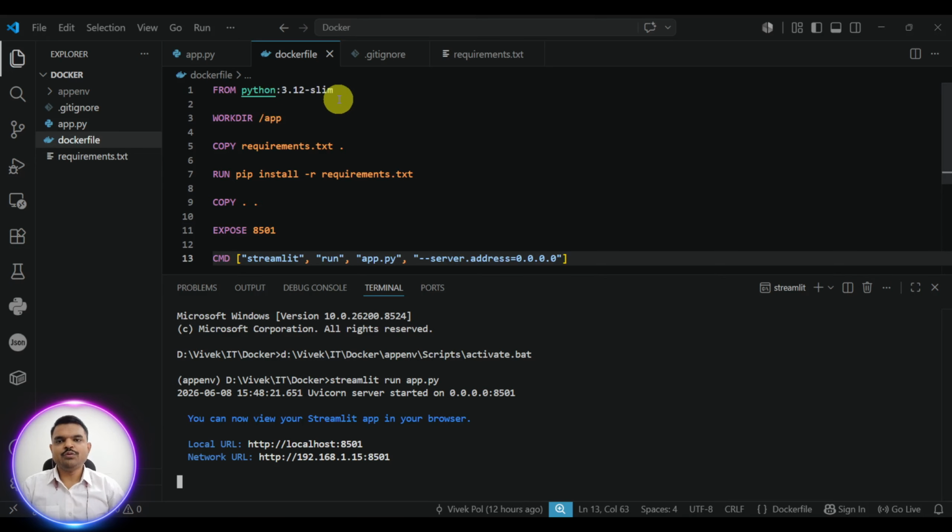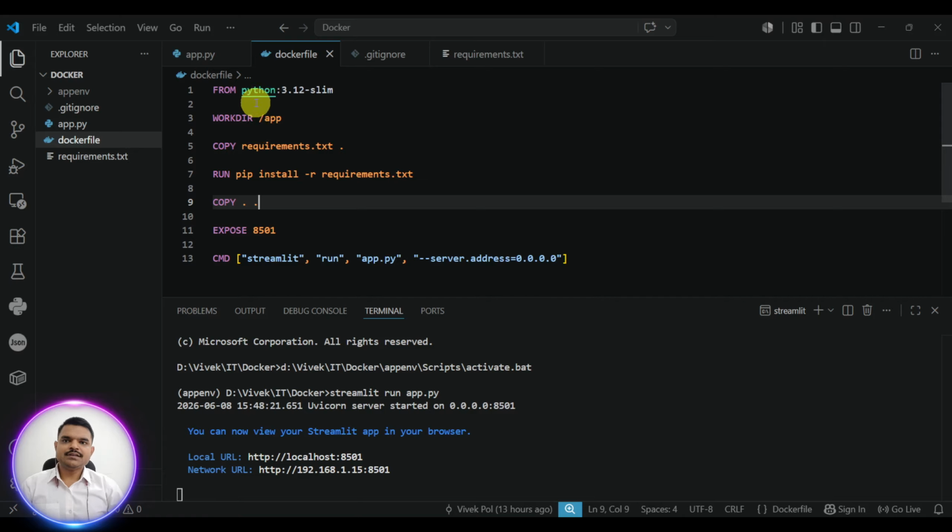FROM python:3.12-slim. So this is a lightweight machine, and why are we selecting it? Because we can run this application with Docker or without Docker. If without Docker, then how will the process be? On my Windows operating system on my personal laptop, I will run the command streamlit run app.py.